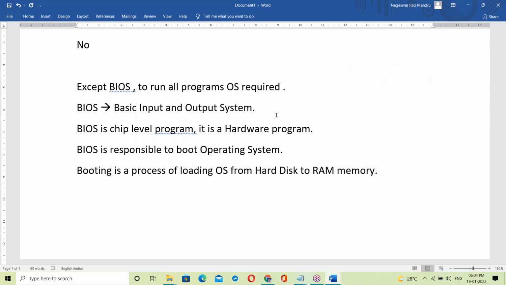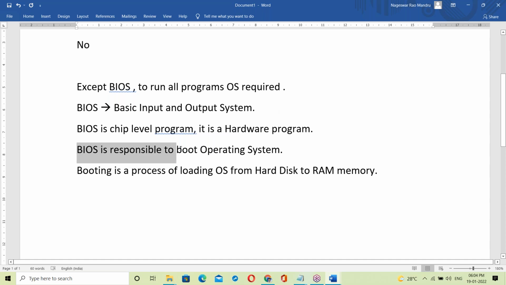Before the OS, BIOS starts first. BIOS is not running on top of the OS. BIOS is responsible to boot the operating system, and booting is a process of loading the OS from hard disk to RAM memory.